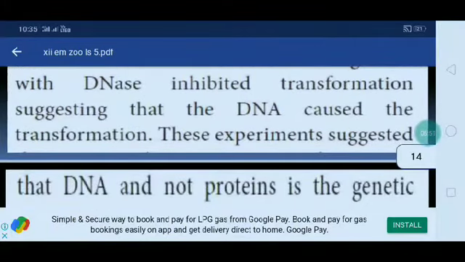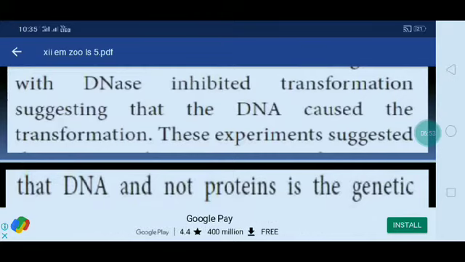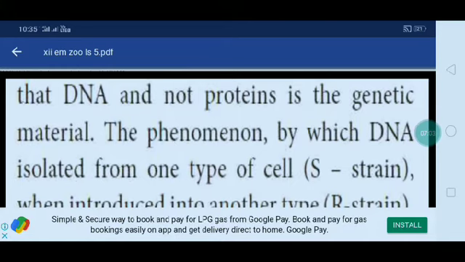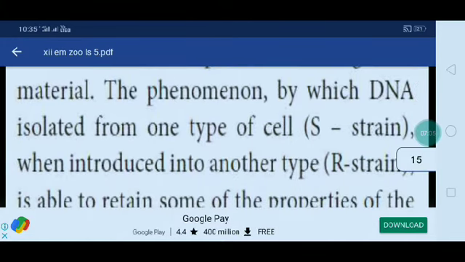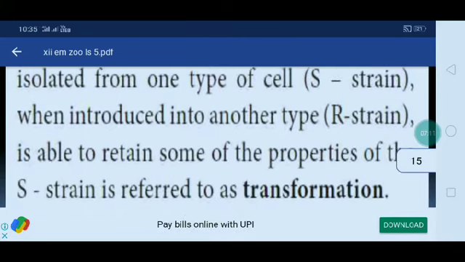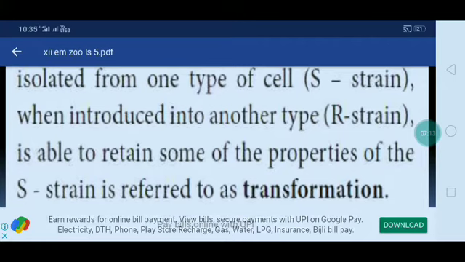Digestion with DNase inhibited transformation, showing that DNA caused the transformation. These experiments suggested that DNA and not protein is the genetic material. The phenomenon by which DNA isolated from one type of cell or strain, when introduced into another type or strain, is able to retain some of the properties of the strain, is referred to as transformation.